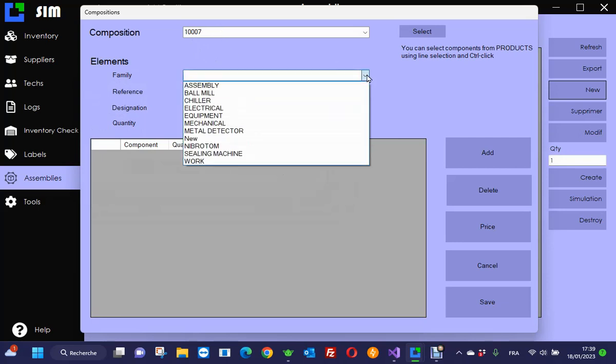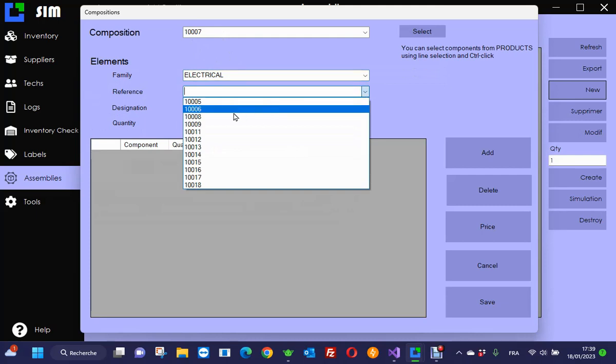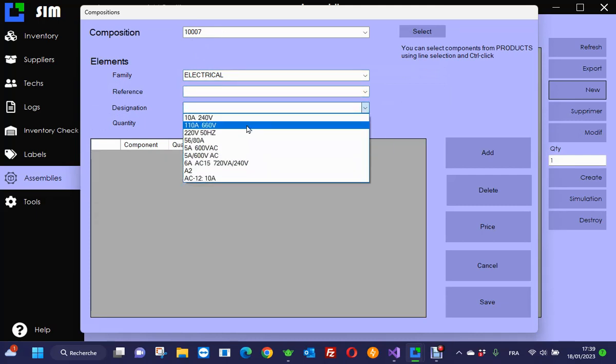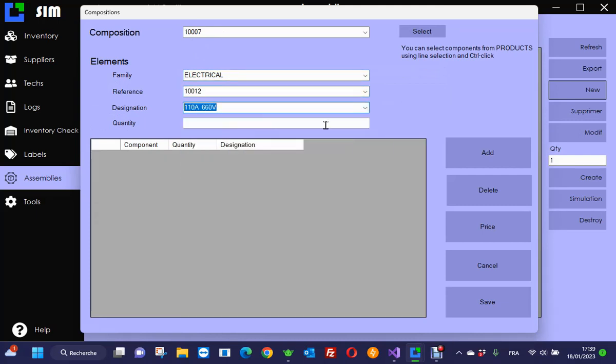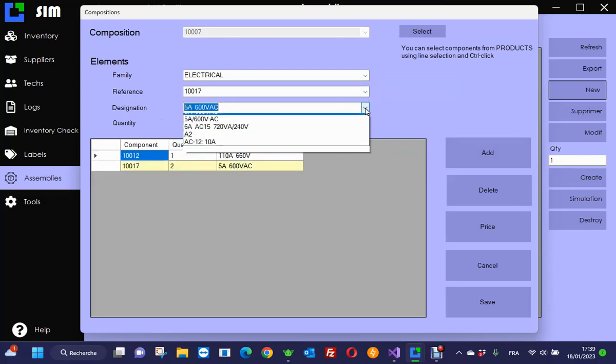My sewing machine is composed of electrical parts. So that's one part. Let's select this power supply. I need one of them. Let's select this thing. I don't know what it is. I need two of them. I need a mechanical part.